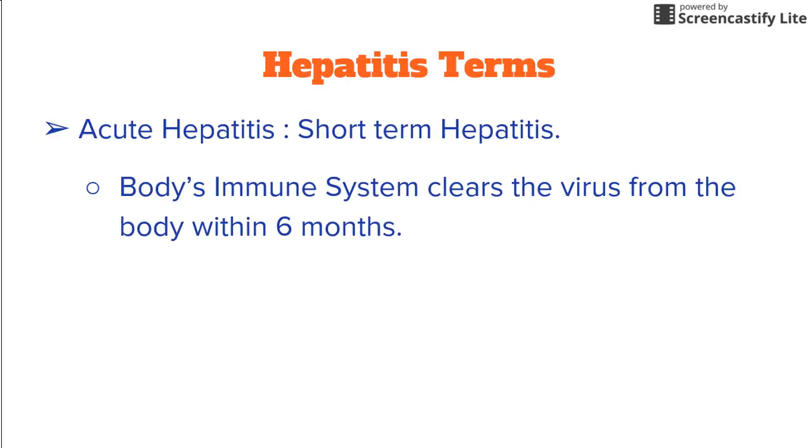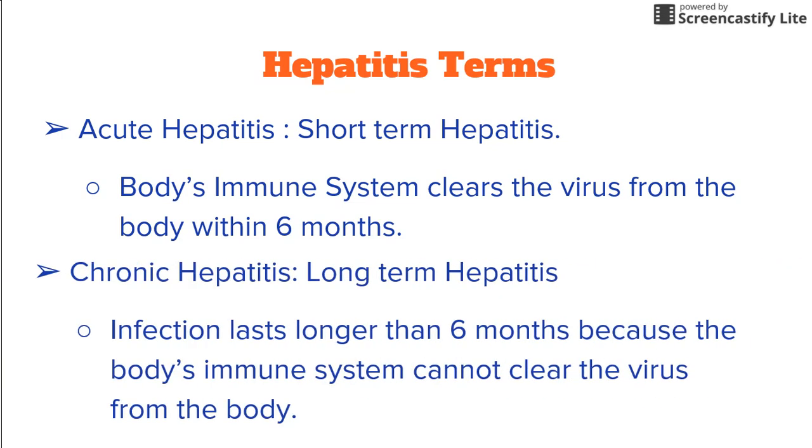Now, an acute hepatitis may last up to 6 months, and infected persons are able to pass the virus to others during this stage. If a person tests positive for the hepatitis B virus for more than 6 months, then they are diagnosed as having a chronic infection. Most people with chronic infection have no symptoms, but they can still spread the virus to others.